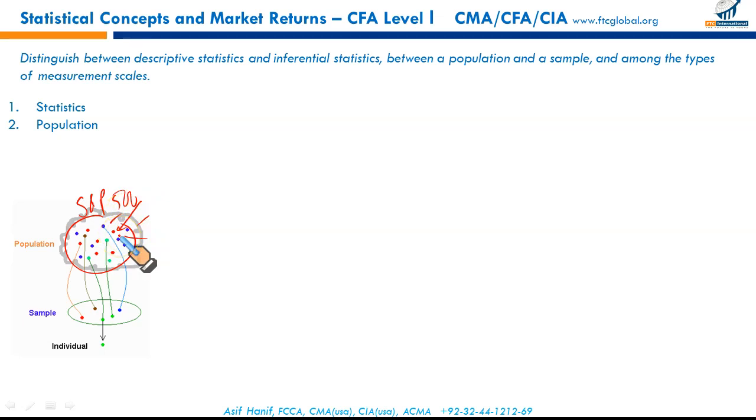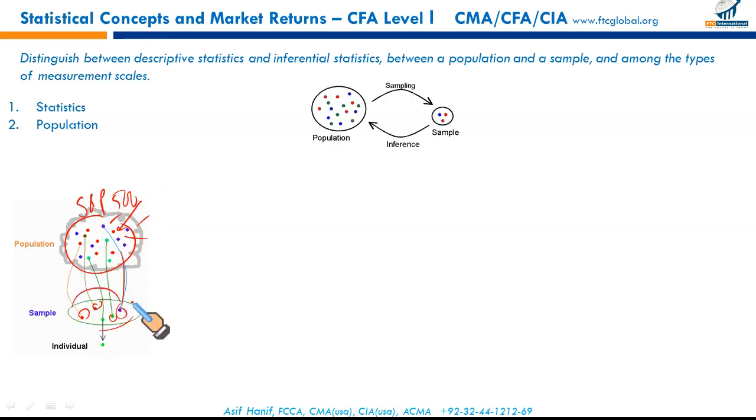Then what is a sample? As you can see, we just select few of these securities with their returns. So sample is defined as a subset of population of interest. Few stocks from S&P 500 represent sample, right? From population, we draw some samples, and based upon those samples, we try to infer about the population itself. We can't study the whole population. We select some of the samples from the population, and based upon our analysis, we draw some conclusion about the population, right?